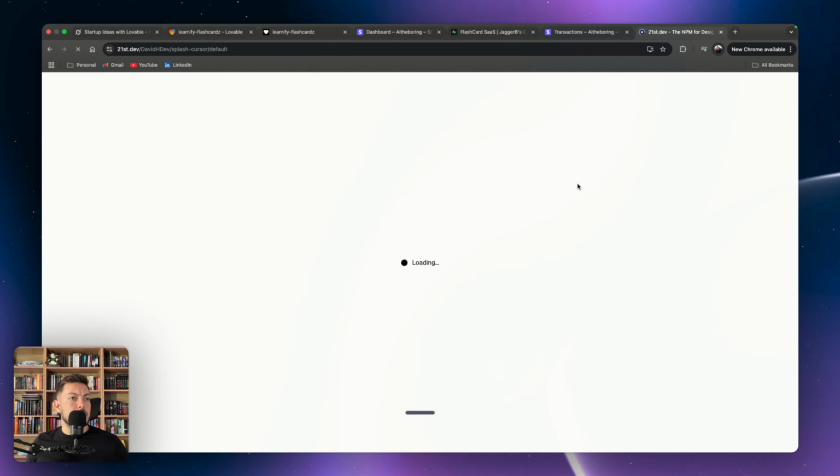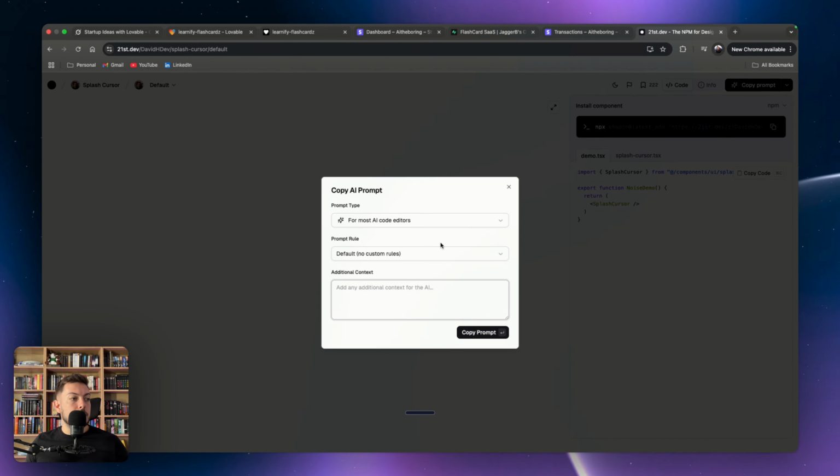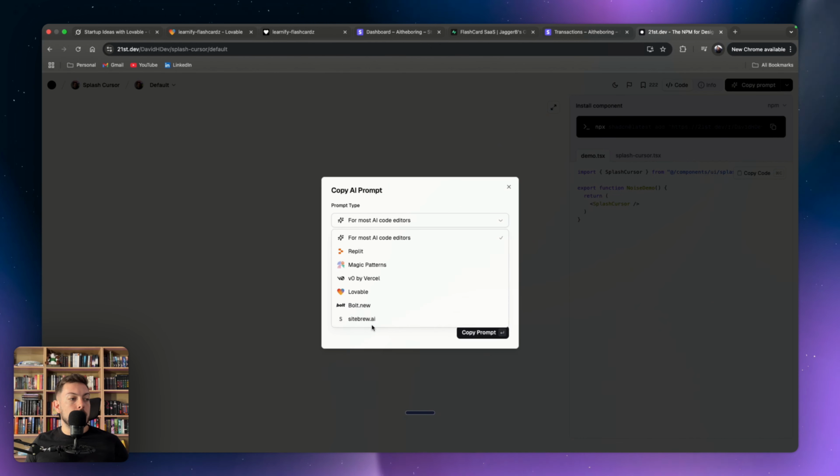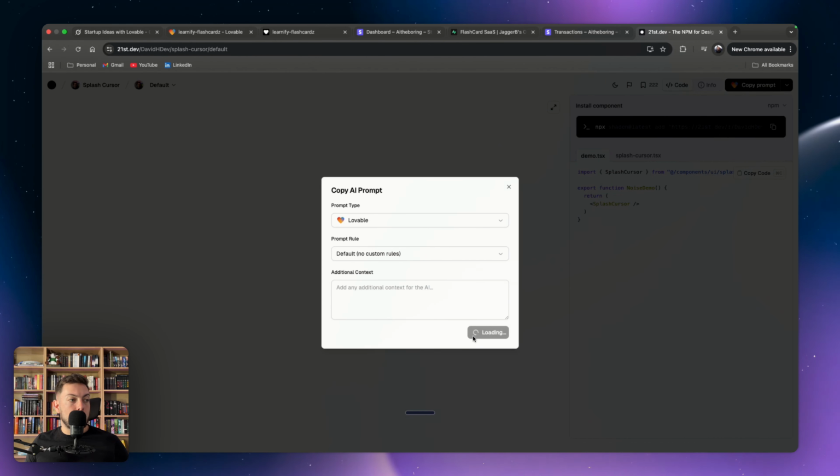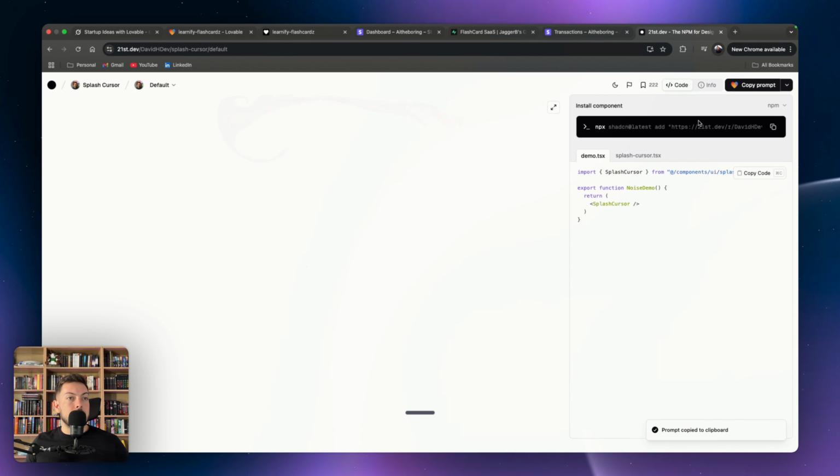So let's say open component. You can copy prompts and then you can choose for which no-code builder. So in our case, Lovable. And we can go ahead and copy the prompt exactly for Lovable. So that being said, let us integrate this.